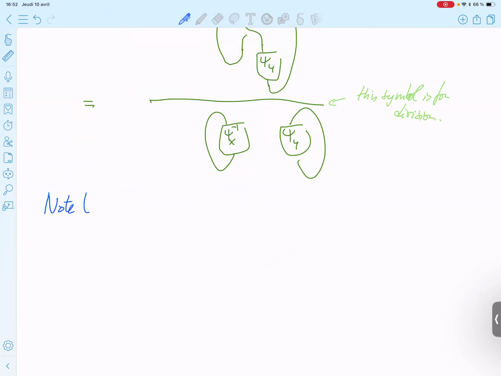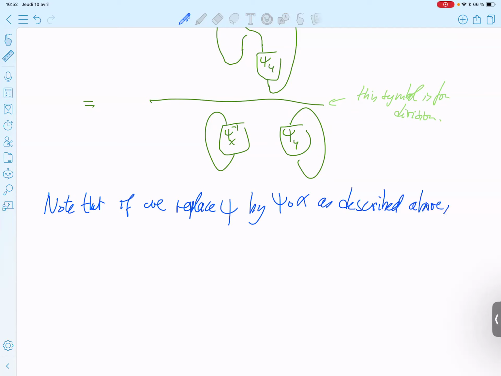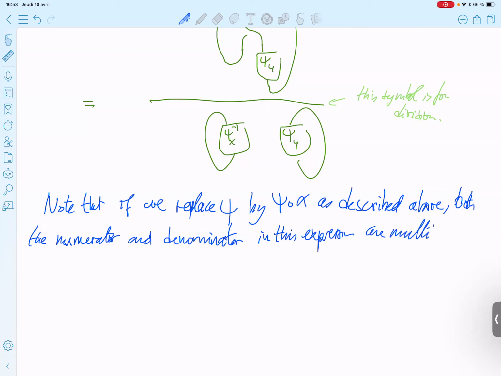Indeed, if we replace phi by phi composed with alpha as described above, both the numerator and the denominator of the expression are multiplied by the same constant, alpha inverse X alpha 1, up to some mistake.